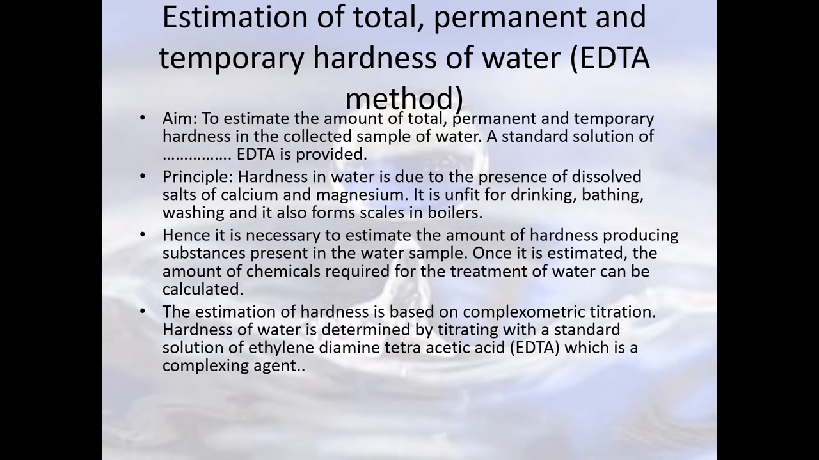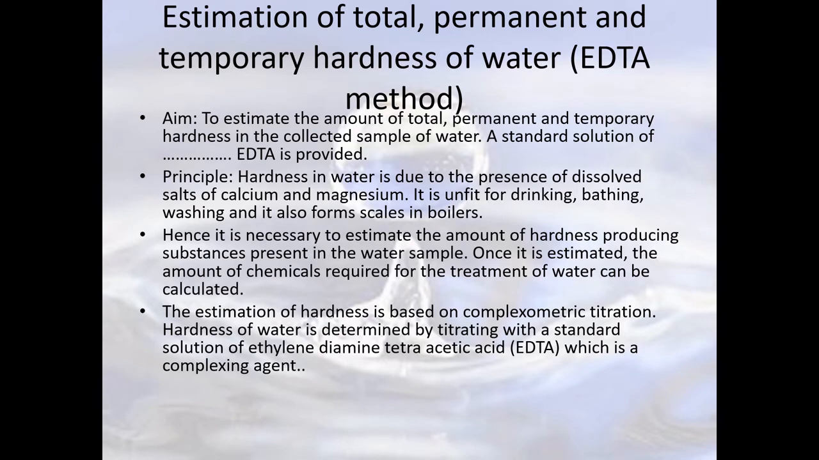The last part of our discussion is going to be the estimation of hardness by complexometric titration, and the ligand that we are going to use is ethylene diamine tetraacetic acid. As we have all studied about EDTA, you all know that it is a chelating ligand which goes and clings on to the metal, forms a complex, and that complex is estimated here.